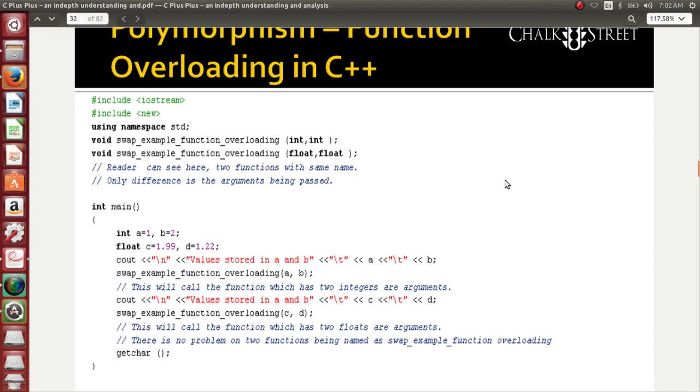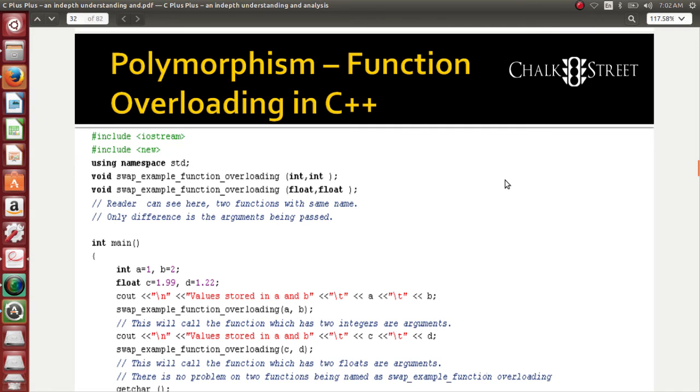For example, if I have a function by name Sachin, if I pass integer to it in the first attempt, if I pass float to it in the second attempt, both are not the same. The compiler will definitely be able to scrutinize which is float and which is integer. So it will be brilliant enough to call that corresponding function and to handle the situation. So I overload the function name as many times as I want, and it is permitted with respect to C++. This is called as function overloading. This will reduce the effort of the programmer to keep so many clumsy names for the functions, which is definitely a tedious task, and it is avoided in this case.